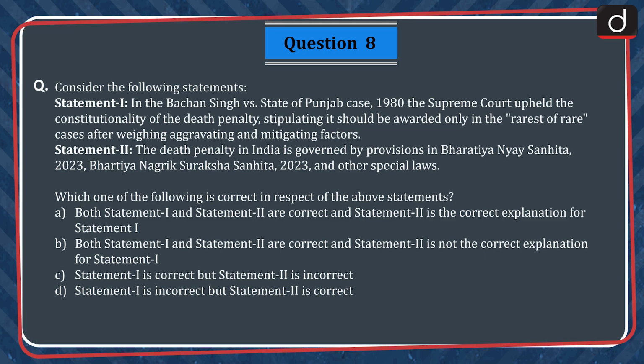Next, consider the following statements. Statement 1. In the Bachan Singh vs. State of Punjab case 1980, the Supreme Court upheld the constitutionality of the death penalty, stipulating it should be awarded only in the rarest of rare cases after weighing aggravating and mitigating factors. Statement 2. The death penalty in India is governed by provisions in Bharatiya Nyaya Sanhita 2023, Bharatiya Nagrik Suraksha Sanhita 2023 and other special laws. Which one of the following is correct in respect of the above statements?